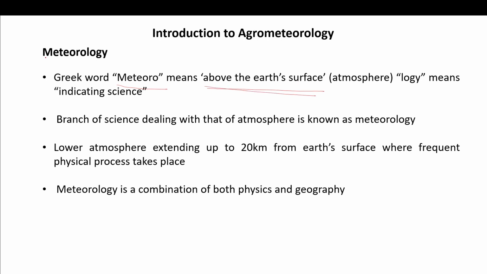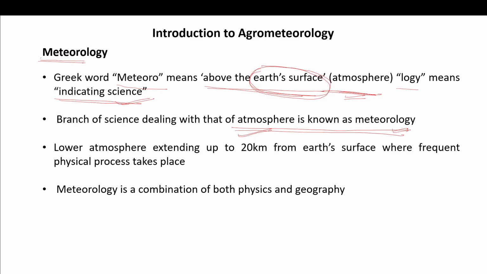So when we are talking about meteorology, out of this word, meteoro means that we are talking about the earth's surface, that includes the atmosphere. And logy means indicating signs. So with the help of science, we are going to study the earth's surface, that also includes the atmosphere part of the earth. The branch of science dealing with the atmosphere is known as meteorology.